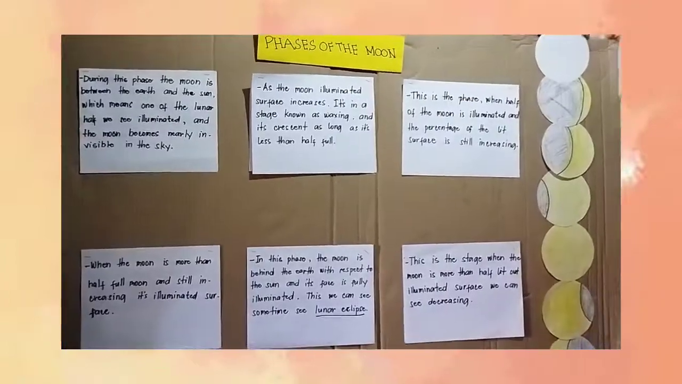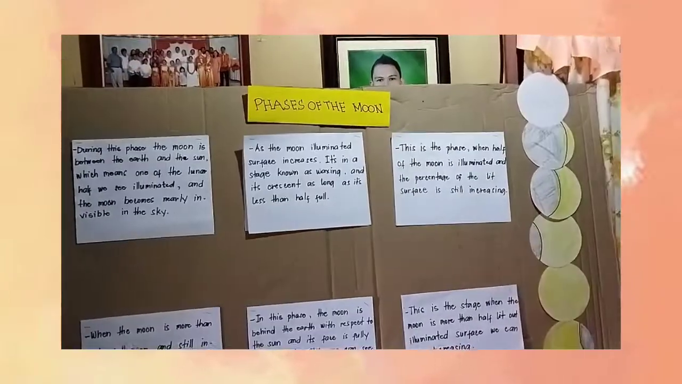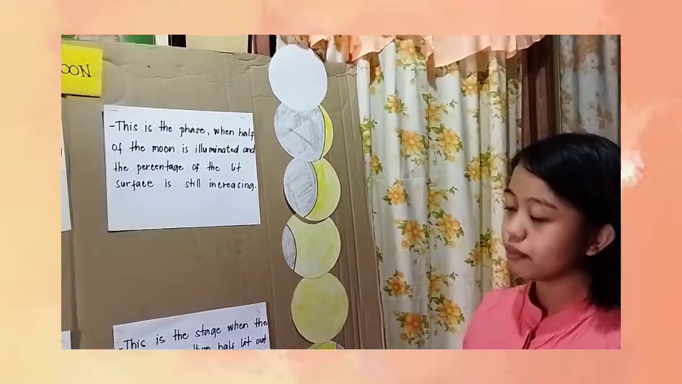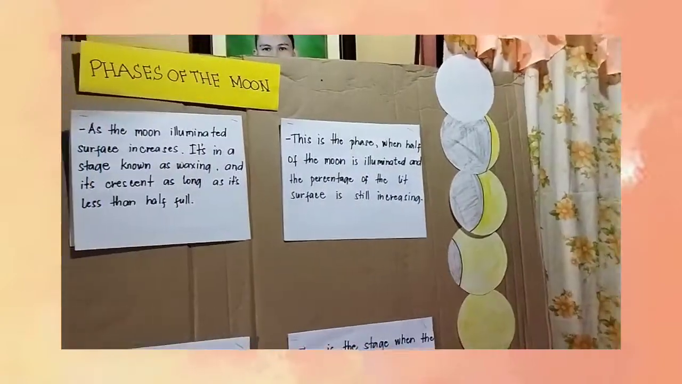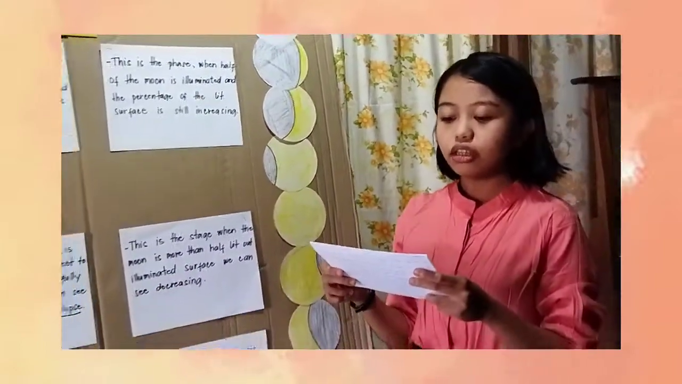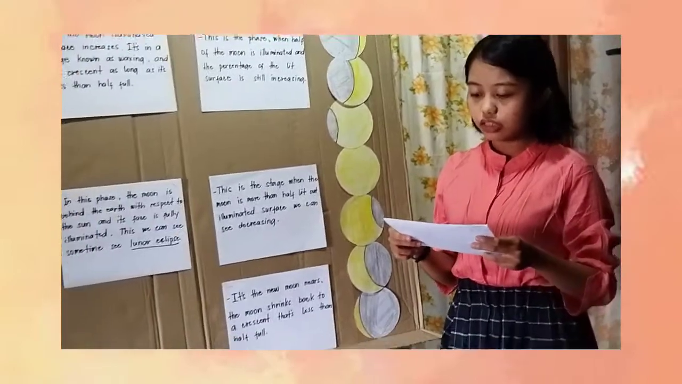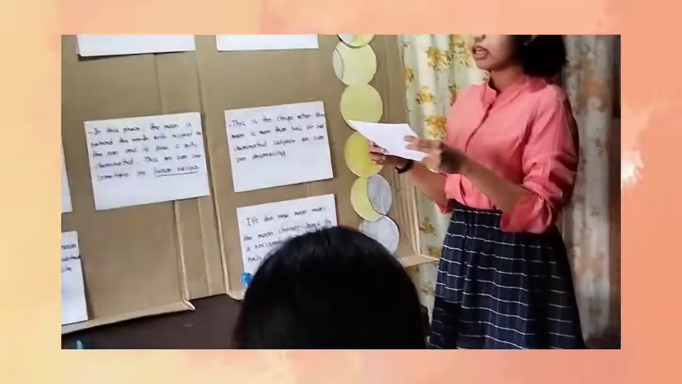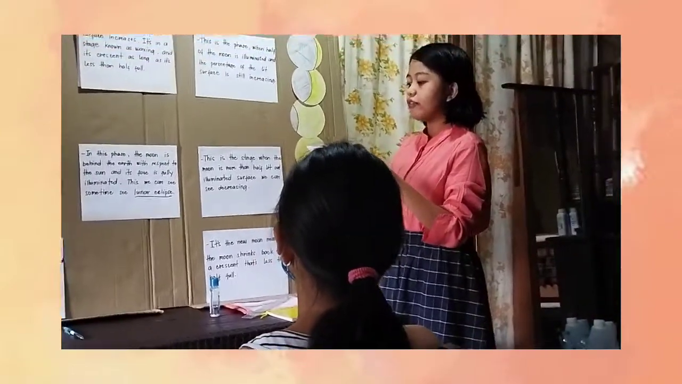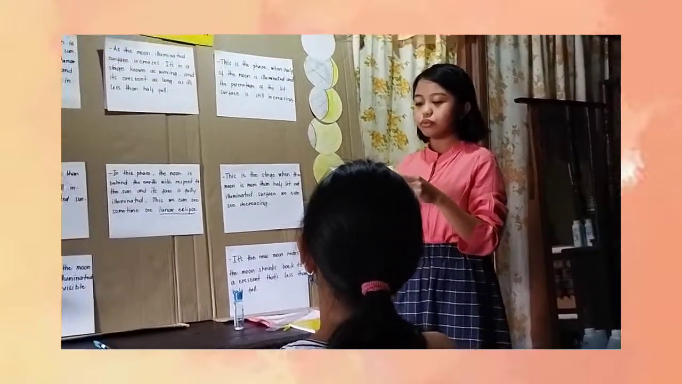We have 4 objectives. Number 1, observe the moon's appearance as well as the changes in its appearance. Second, be able to know the definition of each phase. Third, the learners would be able to illustrate the phases of the moon. And lastly, the learners can answer and perform the activities given by the teacher.